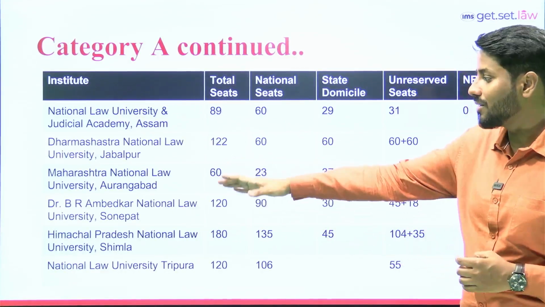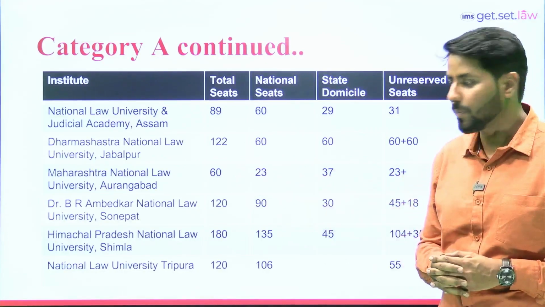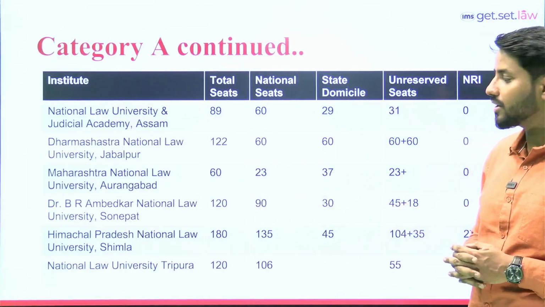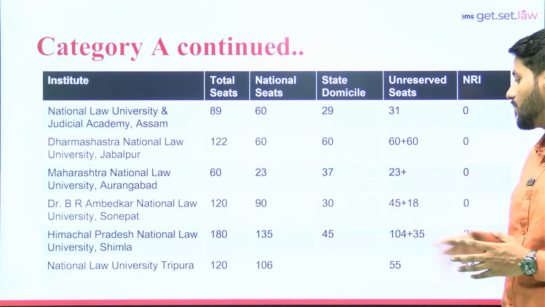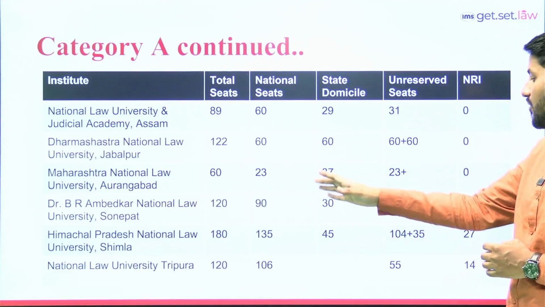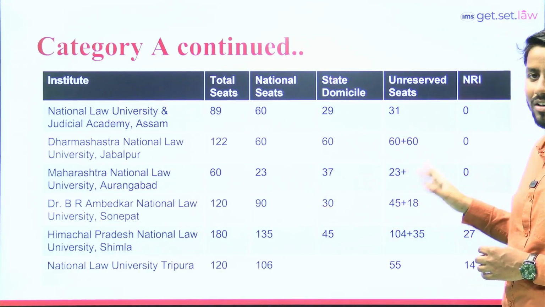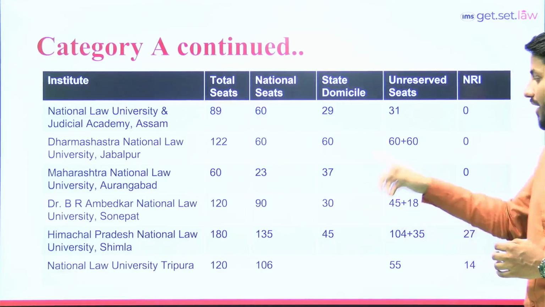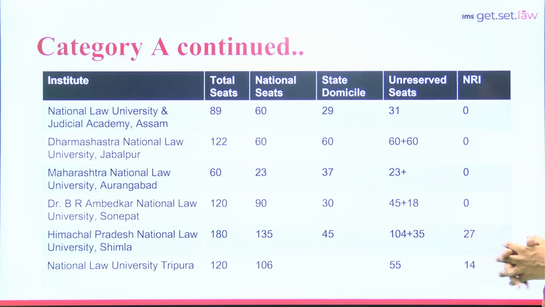Next one will be Dr. B.R. Ambedkar National Law University, Sonipat. In total 120 seats. Out of 120 seats, 90 seats for all India students, 30 for state domicile. And if we talk about further bifurcation, then 45 seats out of 90 seats are for unreserved students, and 18 will be for unreserved students of that state. And when we talk about NRI, then 0 seats.